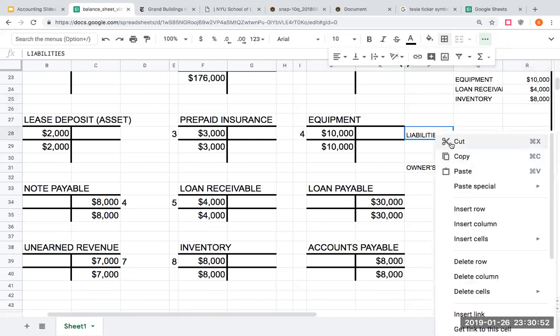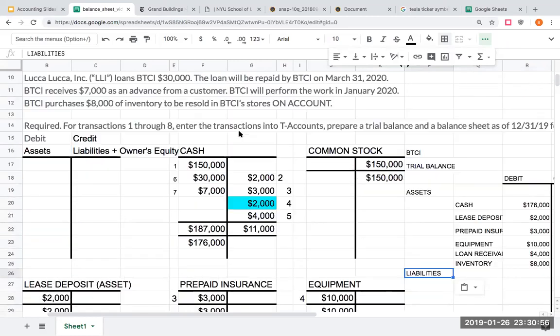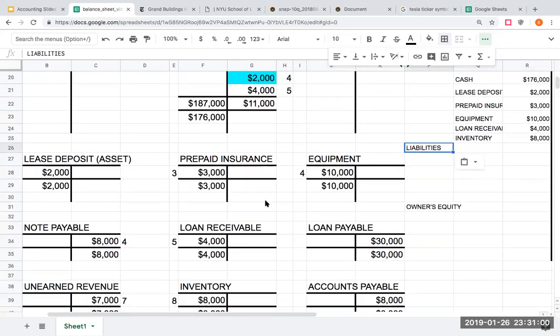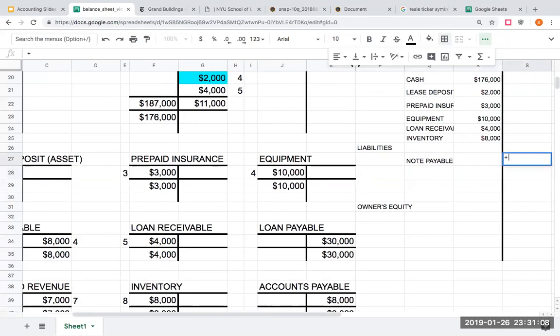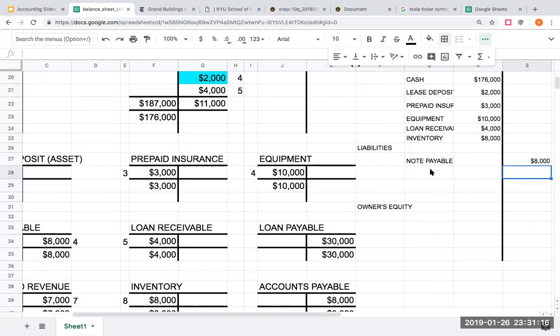The next thing I'm going to do is list out my liability accounts. Common stock is part of owner's equity, so I'm not going to worry about that. My first one here is note payable. My note payable was a credit of 8,000. Notice here I'm putting this on the credit side. Over here, my loan payable was 30,000.